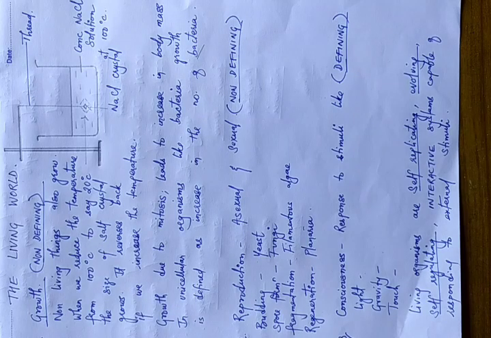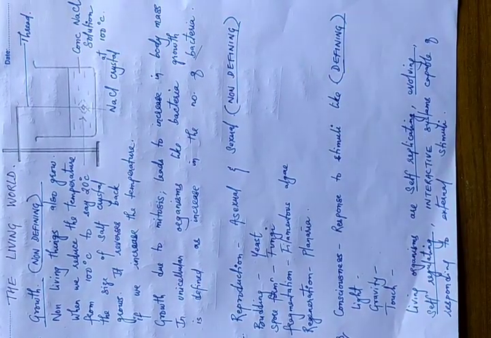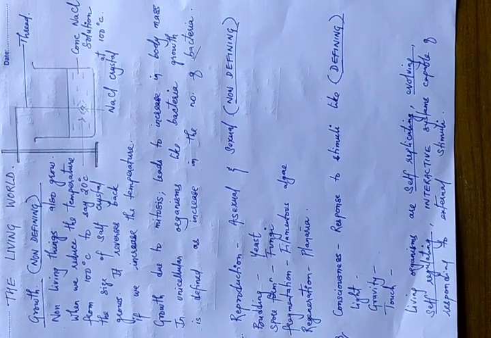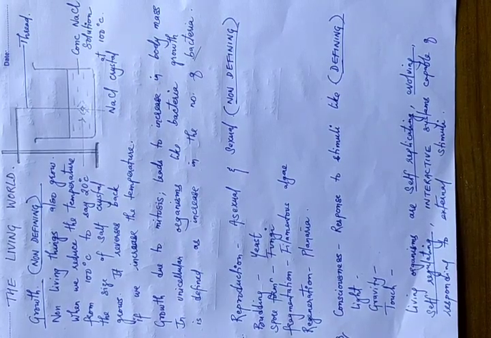From forests to glaciers, we find microorganisms. Deep under the sea also we find living organisms. We find living organisms also in the air, and there is a wide variety of living organisms which have adapted themselves to survive in different habitats, different areas or different localities.